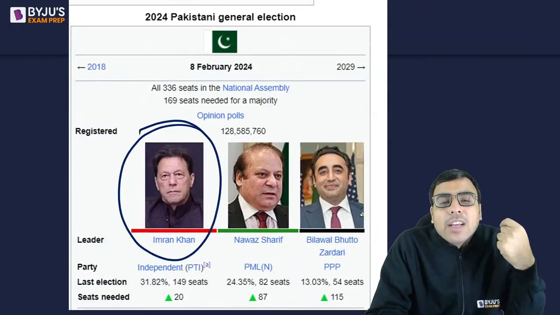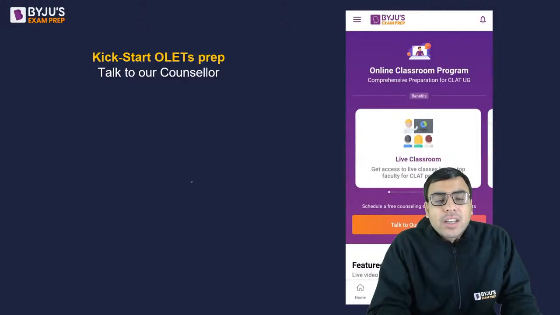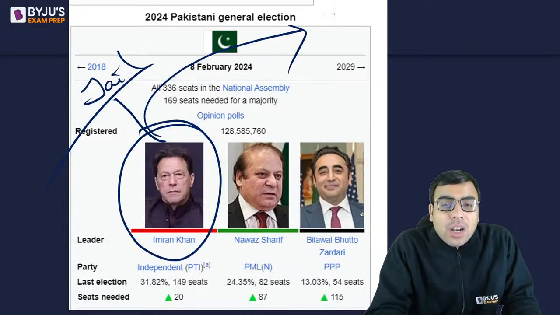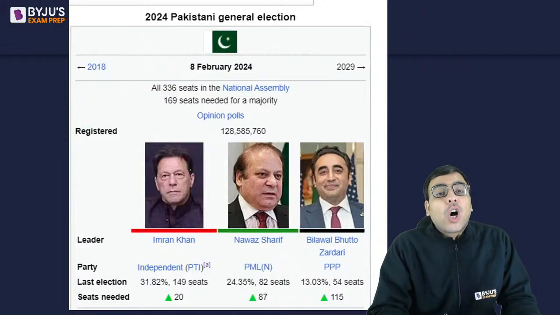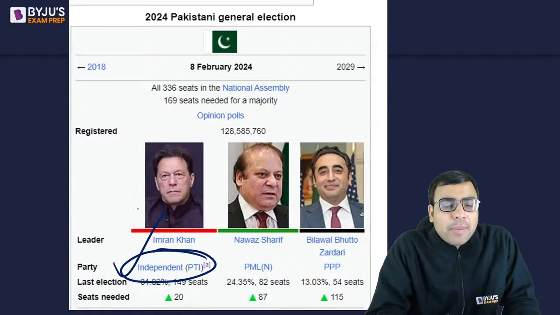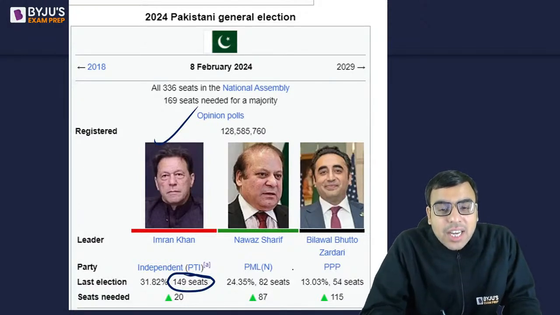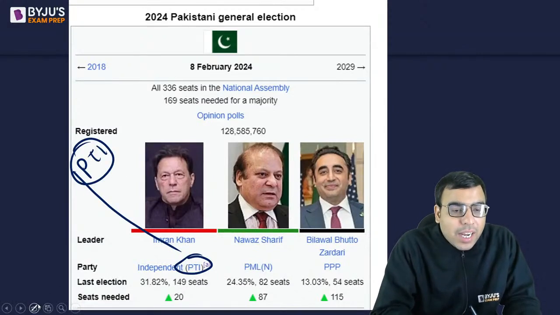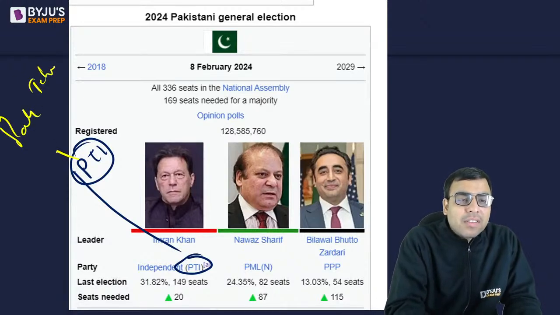Now Imran Khan actually is in jail. I hope you are aware. Not only is he in jail, but the symbol of his political party has also been banned or stopped by the Supreme Court. So all his candidates fought the election as independents, although backed by PTI. From that logic he got the highest seats, 93 seats. So his party is actually called PTI, but all of them fought independently. PTI stands for Pakistan Tehreek-e-Insaf.